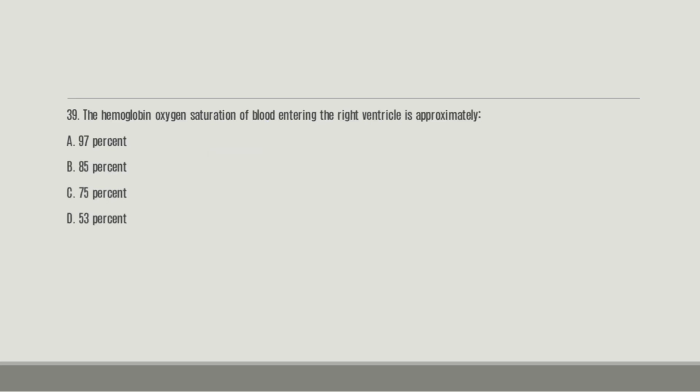Number 39. The hemoglobin oxygen saturation of blood entering the right ventricle is approximately dash. A, 97%; B, 85%; C, 75%; D, 53%.